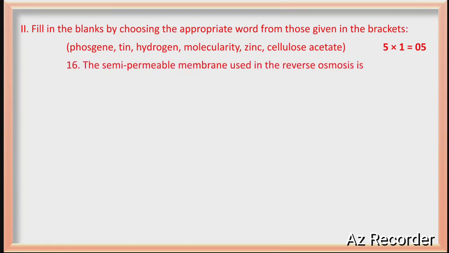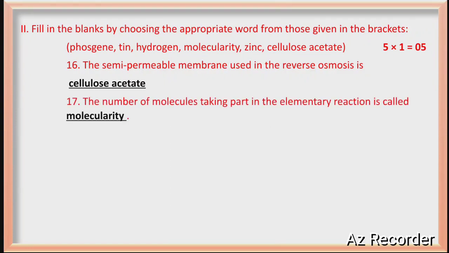Talking about the first problem, the semi-permeable membrane used in reverse osmosis is cellulose acetate. Second question, the number of molecules taking part in an elementary reaction is called molecularity. The non-transition metal present in brass is zinc. See in the options, you are having tin also, but they are asking non-transition metal. Non-transition metal means they are not in the d block elements. I hope you are getting.